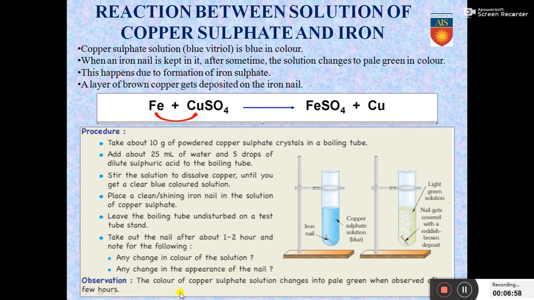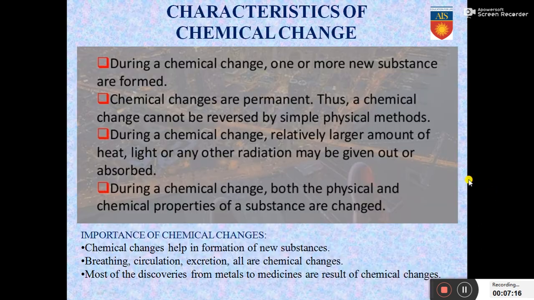So the change in color that will take place is the color of the copper sulfate solution changes into pale green when observed after a few hours. And what will be the appearance of the nail? The nail will turn coppery in color because of the deposition of the copper on the nail.